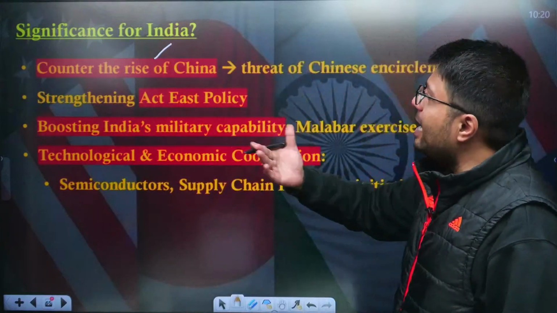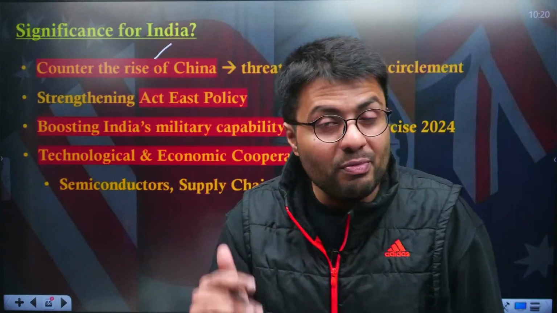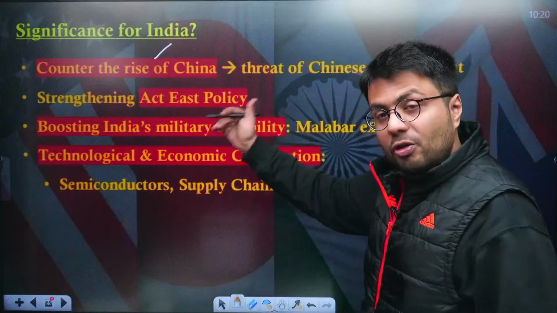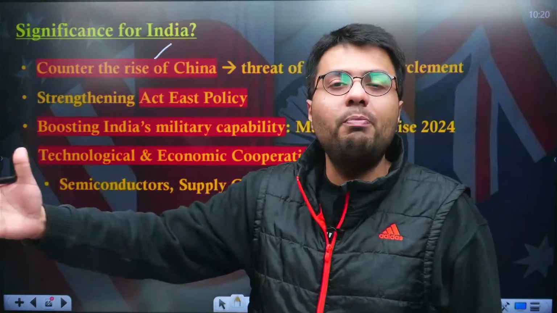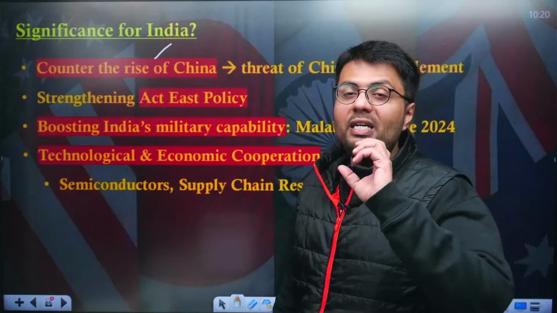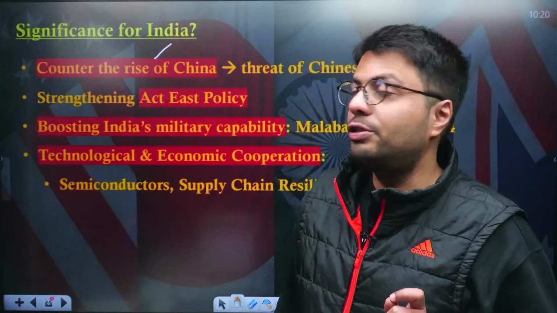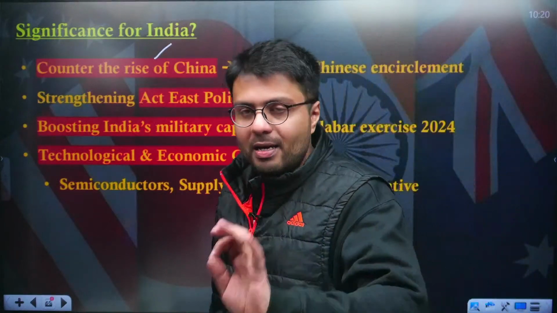So countering the rise of China, particularly from a military standpoint, is India's primary security interest. And this grouping gives India the opportunity to collaborate with other major powers in the region like the US, Australia and Japan to undertake security related capacity building of its own army. So this is how India wants to tackle the threat of China.